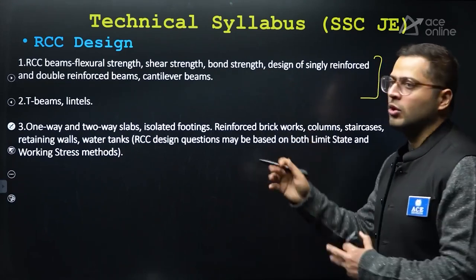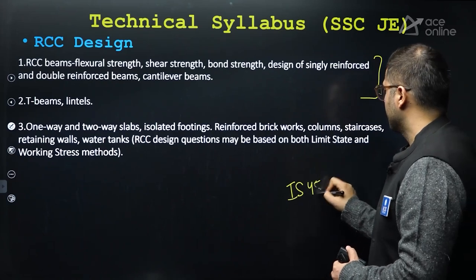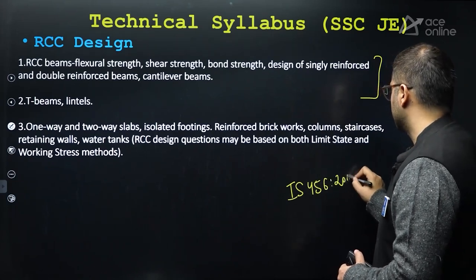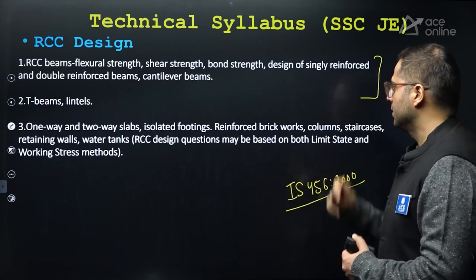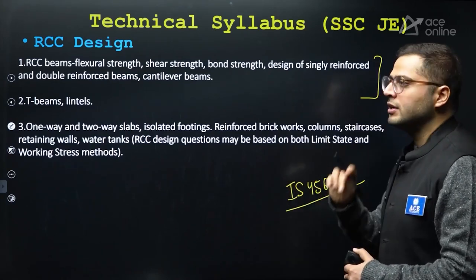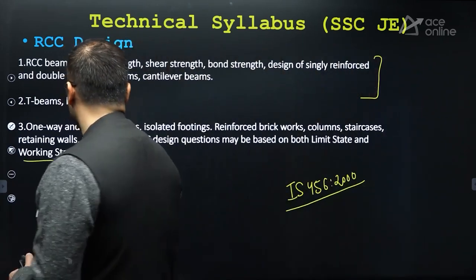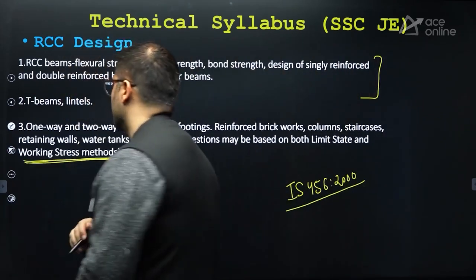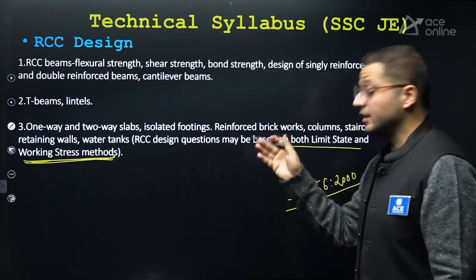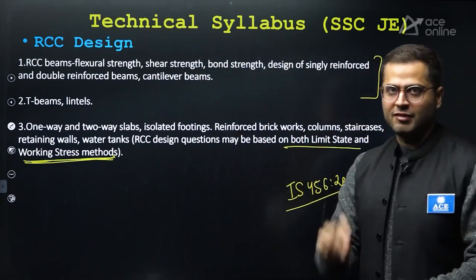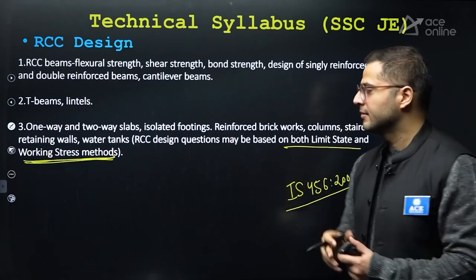I'll be focusing more on the IS codal provisions of IS 456-2000 for the design aspects. So try to read the basics of design and then focus on what is there. And do not ever ignore working stress method when you are going for RCC. See, you cannot ignore working stress method. It is written specifically in the IS code, syllabus. Specifically, they have mentioned that you cannot ignore working stress method. So you have to cover it.